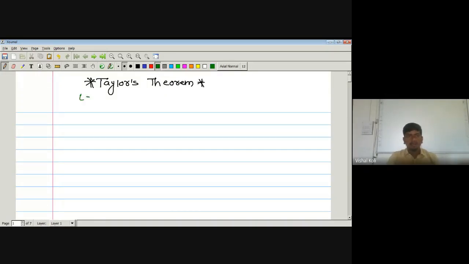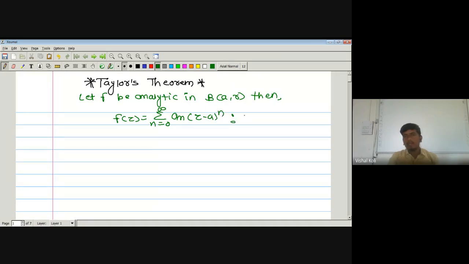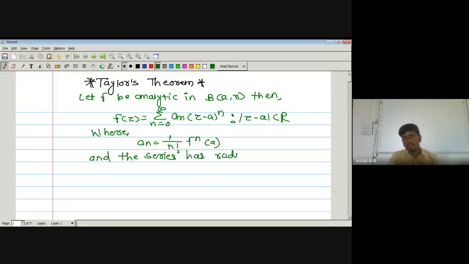Let f be analytic in the open ball about a of radius R. Then we have to prove that f(z) is nothing but the series, n running from 0 to infinity, a_n (z minus a) to the power n, where modulus of z minus a is less than capital R, where a_n is nothing but 1 upon n factorial f^(n)(a), and the series has radius of convergence greater than or equal to R. So this one is the Taylor's theorem.